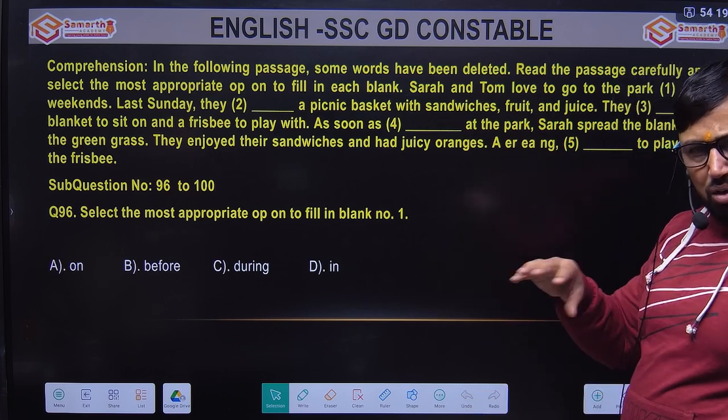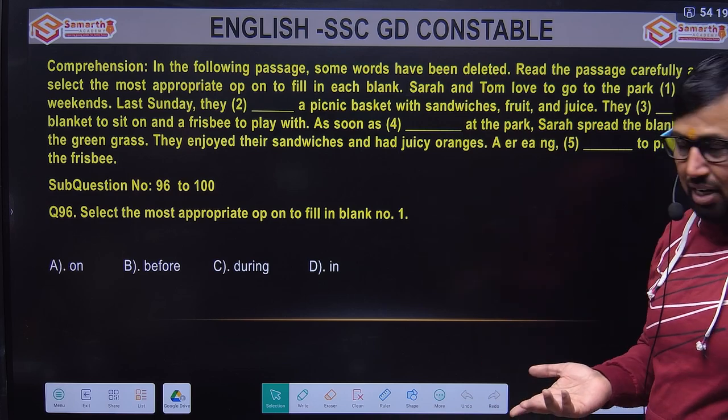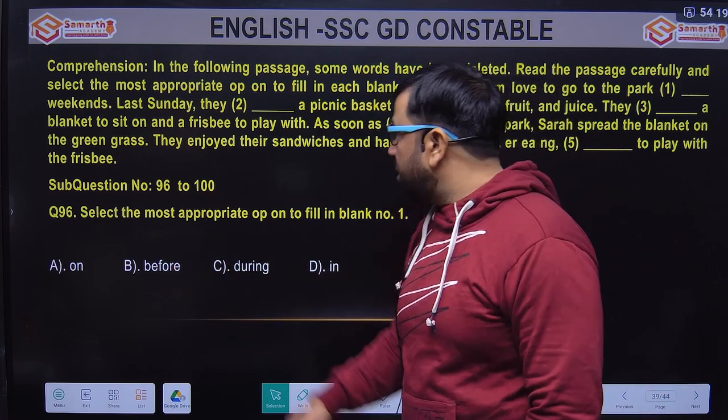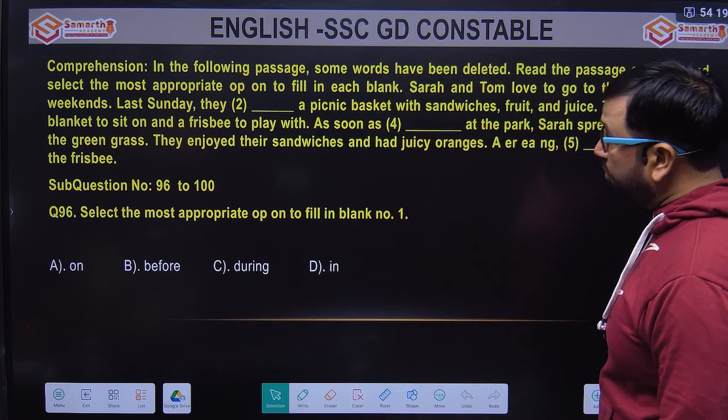बड़ा ही common एक collocations ही है. I like to go there on weekends, on weekdays, etc. So on is the right preposition here. Sarah and Tom love to go to the park on weekends.